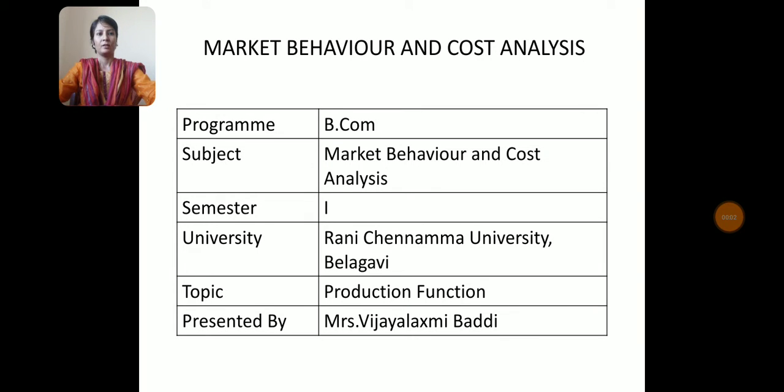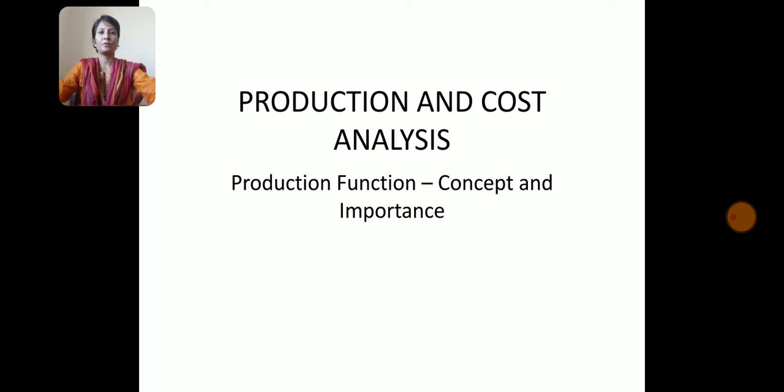In this session, let us discuss production function. Under production function, we are going to discuss the concept and importance of production function. The resources used for the production of a product are known as factors of production. The factors of production are also termed as inputs, which include land, labor, capital, and organization.